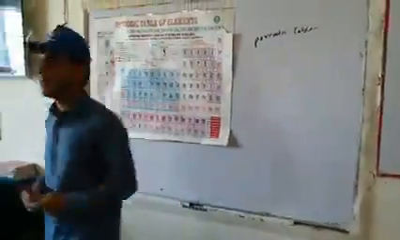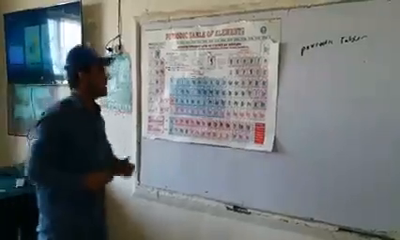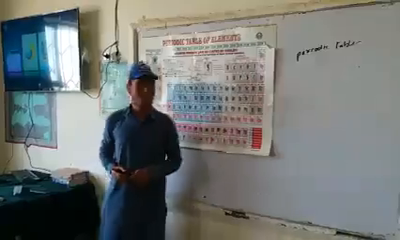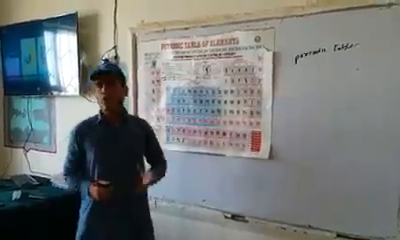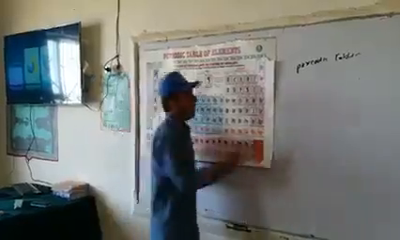First of all, what is the periodic table? The periodic table can be defined as the arrangement of known elements in the form of a table. This is called the periodic table.